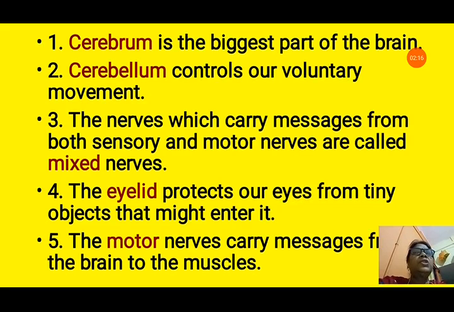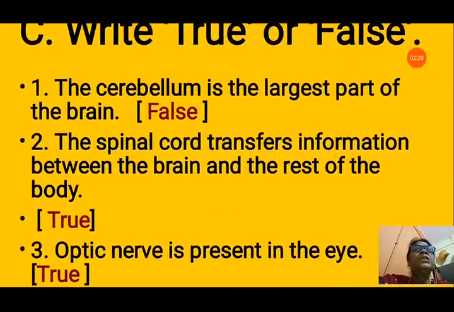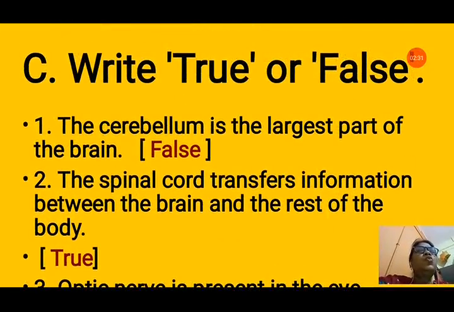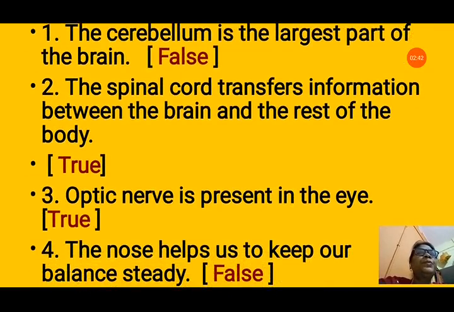Question number 5 is dash nerves carry messages from the brain to the muscles. So we know motor nerves carry the messages from the brain to the muscles. So we will write here motor nerve. Now the next question number C. Write true or false. The first is the cerebellum is the largest part of the brain. It is false because we know cerebrum is the largest part of the brain. So we will write here false.